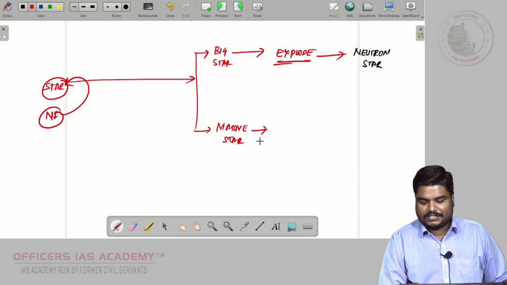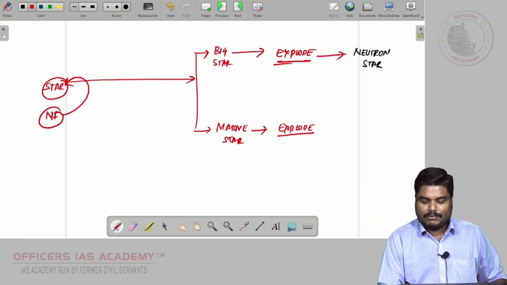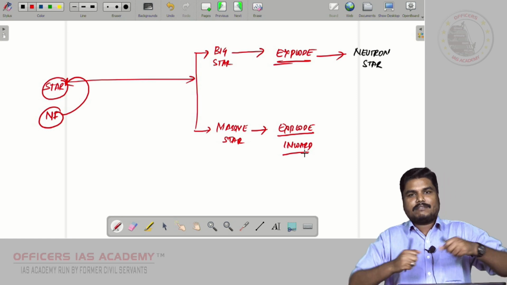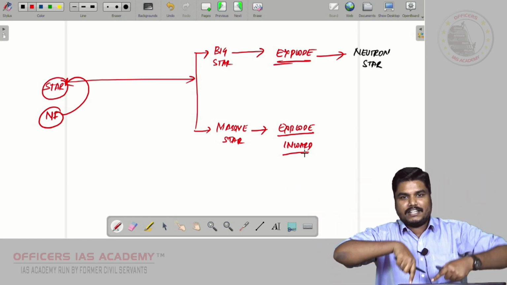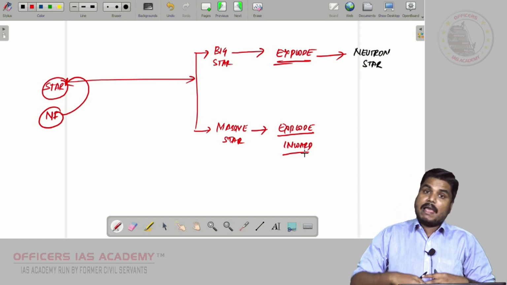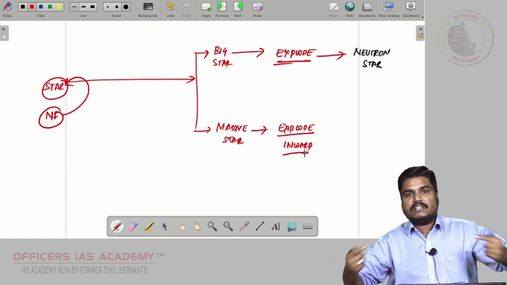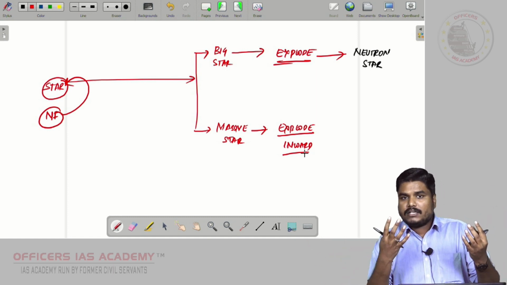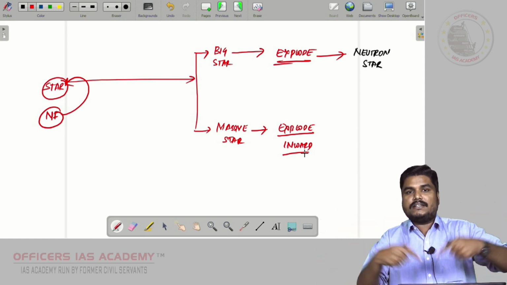When that explodes, the explosion will be inward. Friends, we all know explosion is going to be outward, but imagine there is an inward explosion. When such massive stars die, they explode inward. All the constituents of the matter, all the components, will be falling inward.